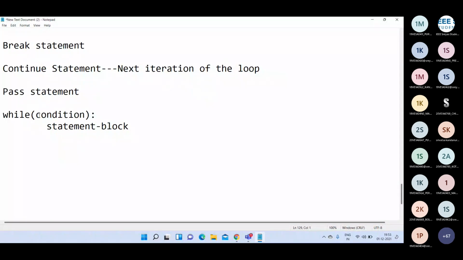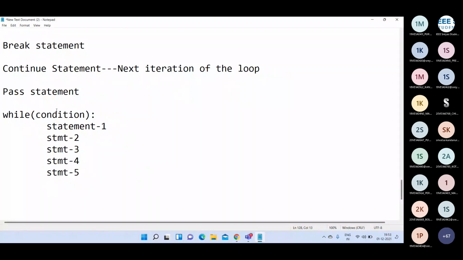When the condition evaluates to true, all the statements in this statement block are executed. After execution of all the statements only, the control comes back to the condition. If the condition is again true, then this statement block is executed again. For example, here I have statement 1, statement 2, statement 3, statement 4, and statement 5.